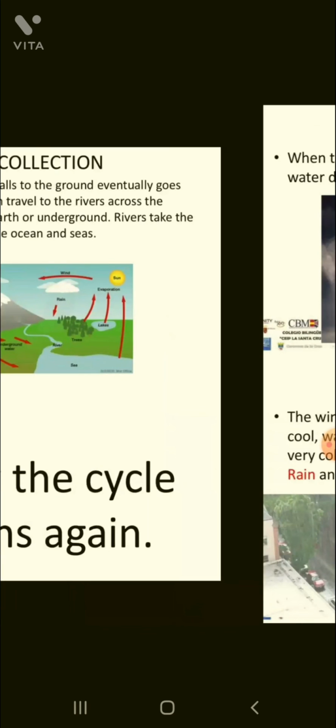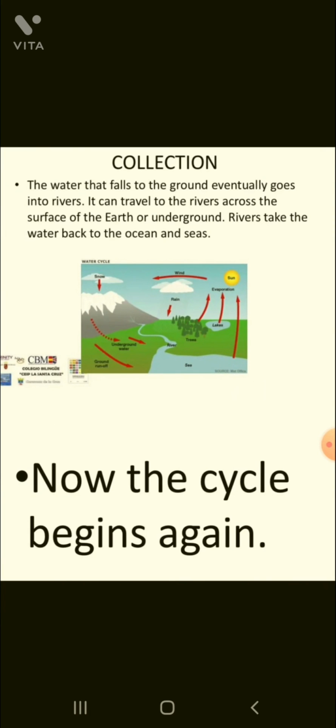Collection: the water that falls to the ground eventually goes into rivers. It can travel to the rivers across the surface of the earth or underground. The river takes the water back to the ocean and seas. In this way the process is continuously going on. Evaporation takes place and the other processes take place, and now the cycle begins again. Okay, thank you, have a nice day.